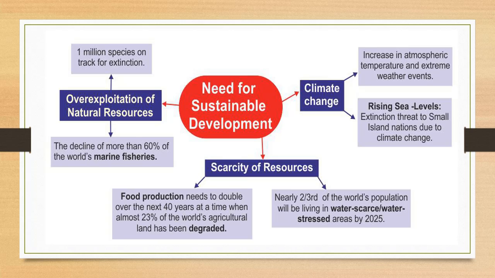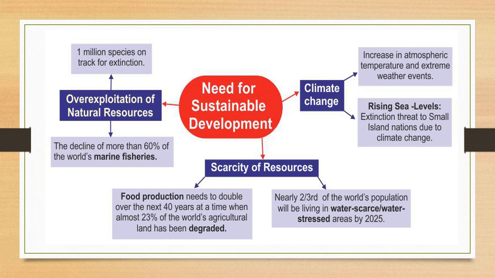Now the next one, climatic changes. Increase in atmospheric temperature and extreme weather events. Extinction threat to small island nations due to climatic change. In this way, climatic change and overexploitation of resources, and next one is scarcity of resources. Food production needs to double over the next 40 years at a time when almost 23% of the world's agricultural land has been degraded.